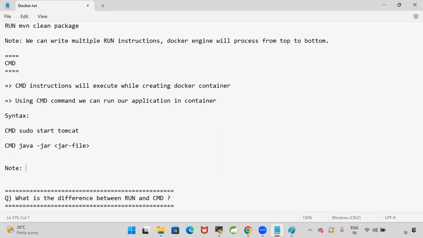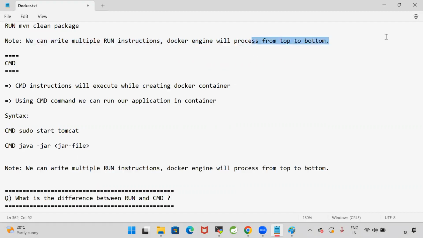Docker file should contain only one CMD. Even if you write the multiple CMD instructions, Docker engine will process only last CMD instruction. We can write multiple run instructions. They will execute from top to bottom. We can write multiple CMD instructions, but Docker engine will process only last CMD instruction.